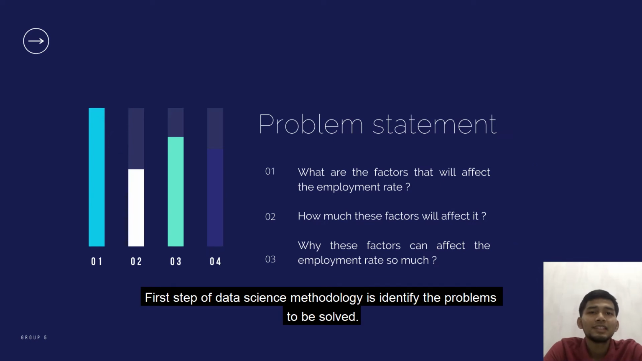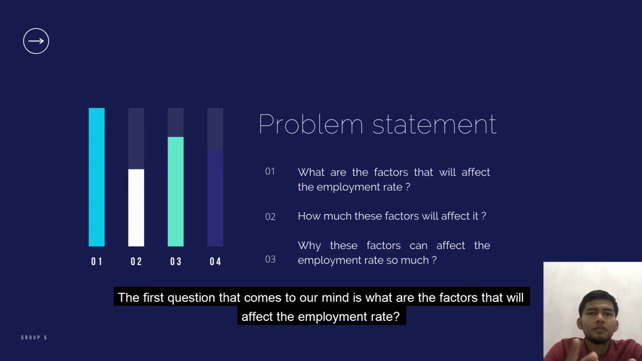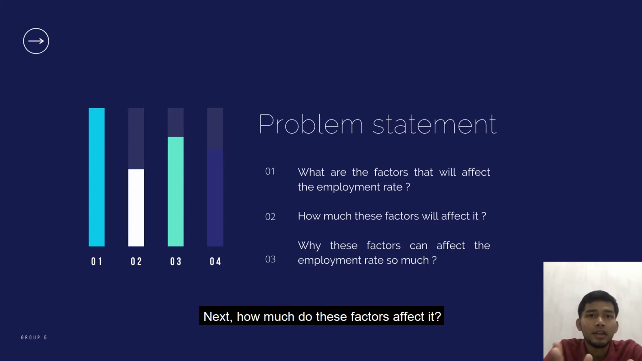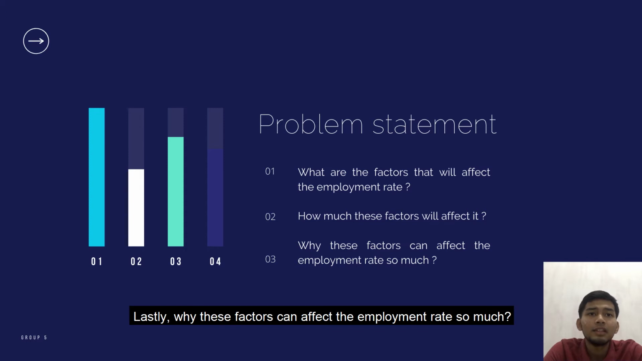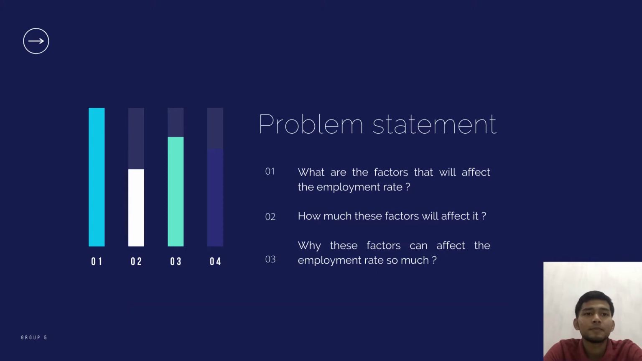The first step of data science methodology is to identify the problems to be solved. The first question that comes to our mind is, what are the factors that will affect the employment rate? Next, how much do these factors affect it? Lastly, why can these factors affect the employment rate so much?